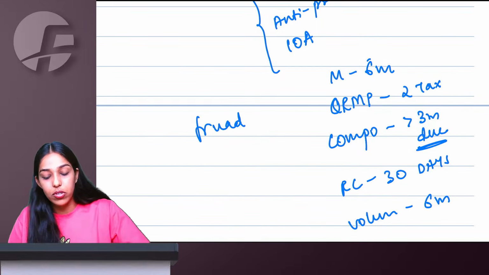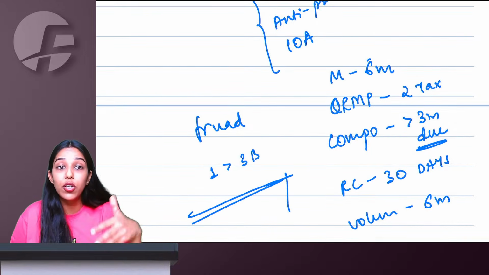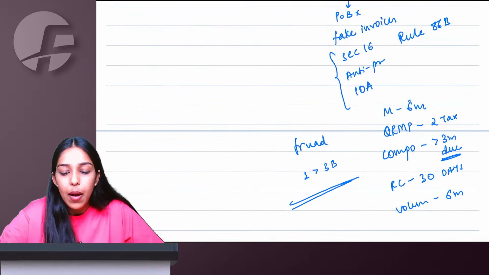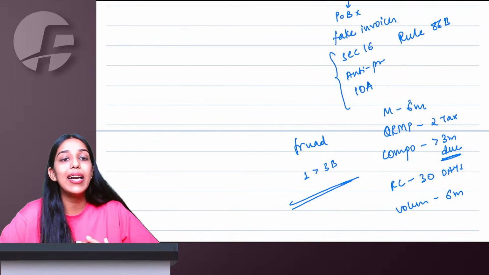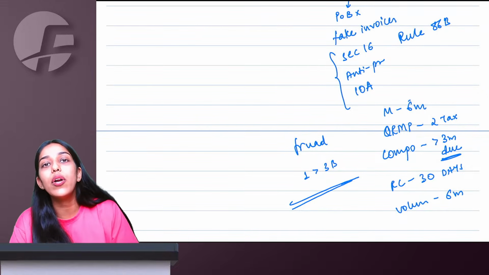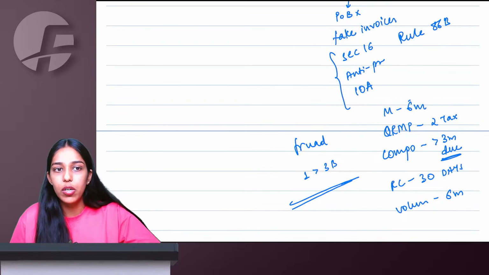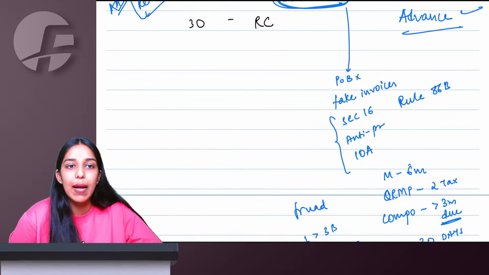In all these cases, or you are showing more sales in GSTR1 compared to 3B, because payment you have to do in 3B, in GSTR1 you just have to show. So if you are doing anything out of this, the proper officer can issue you a show cause notice, give you an opportunity of being heard, and then suo moto cancel your registration. Till the time cancellation proceedings are going on, your registration will be suspended. Suspension is revoked from the original date when suspension is applicable.